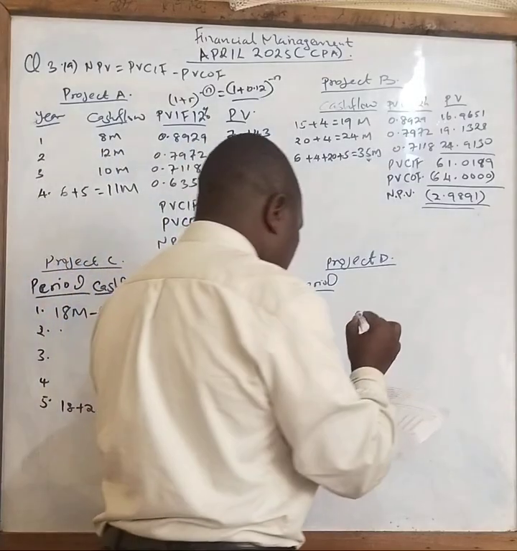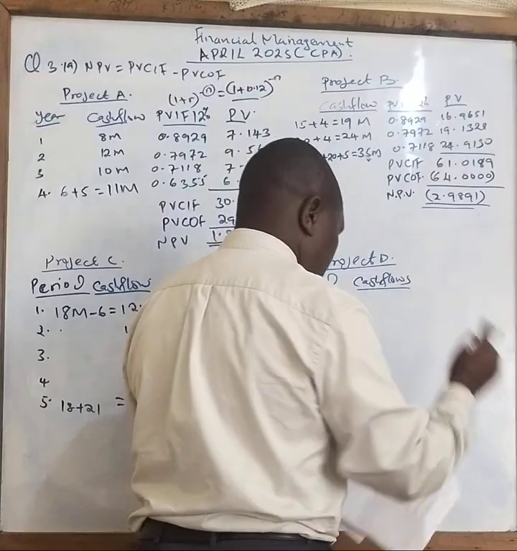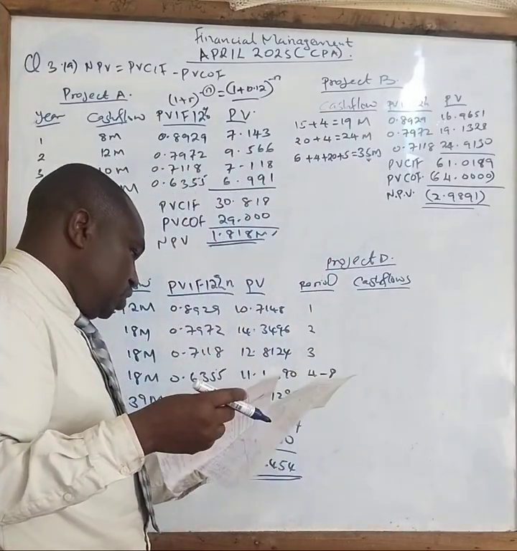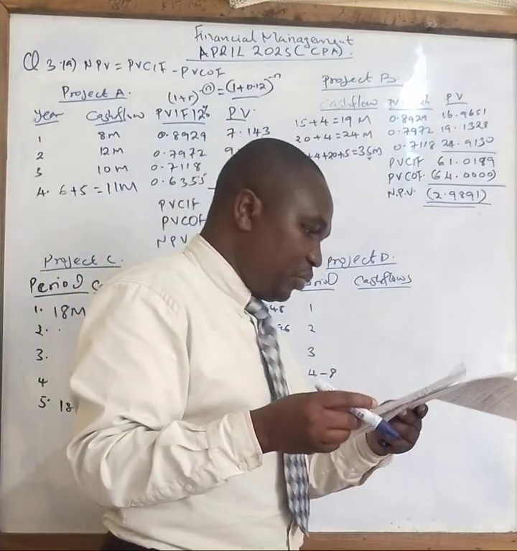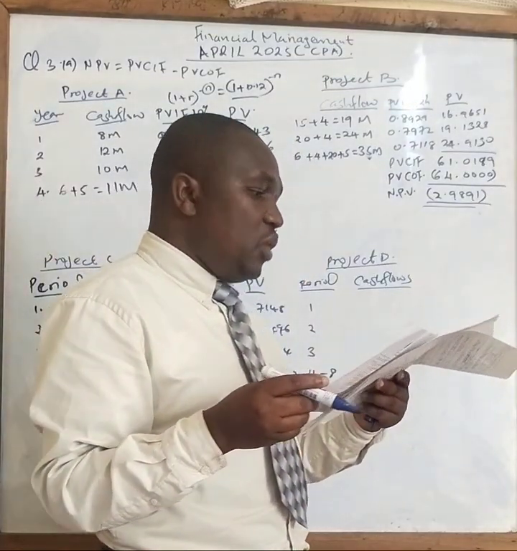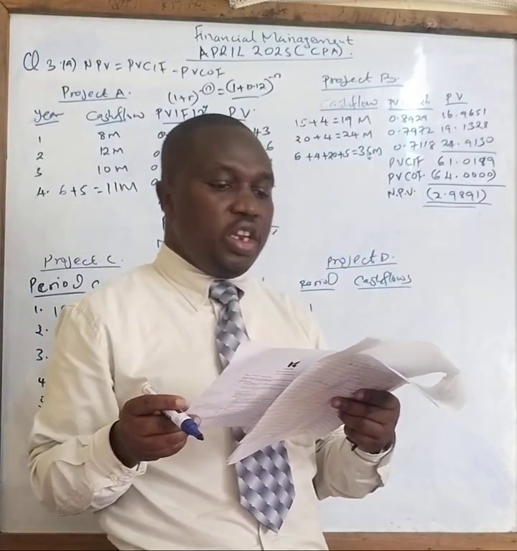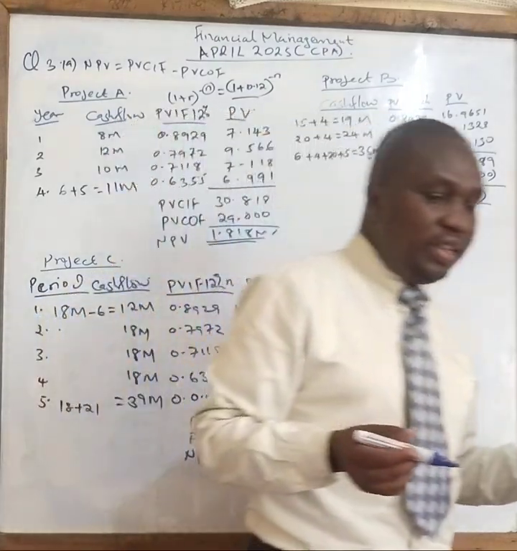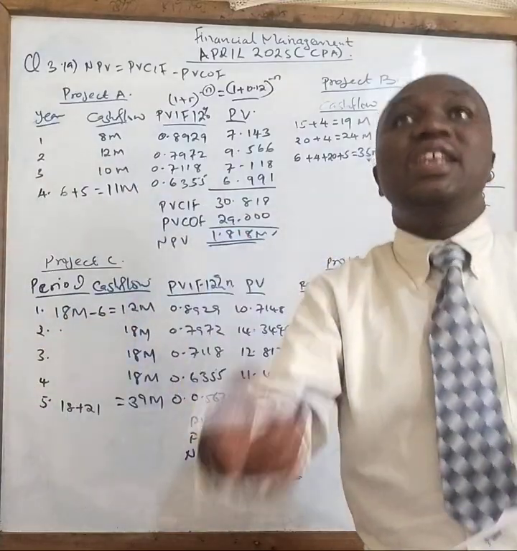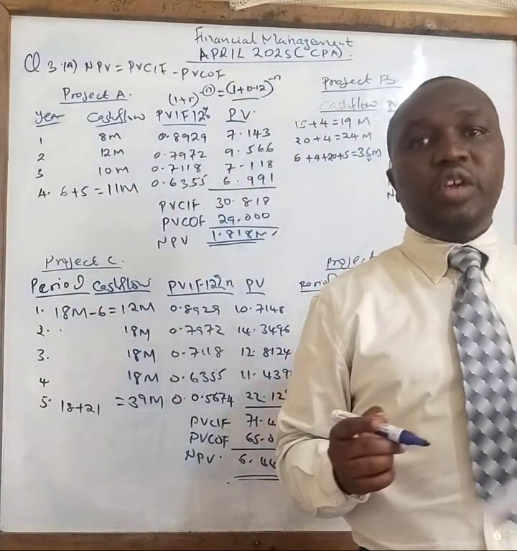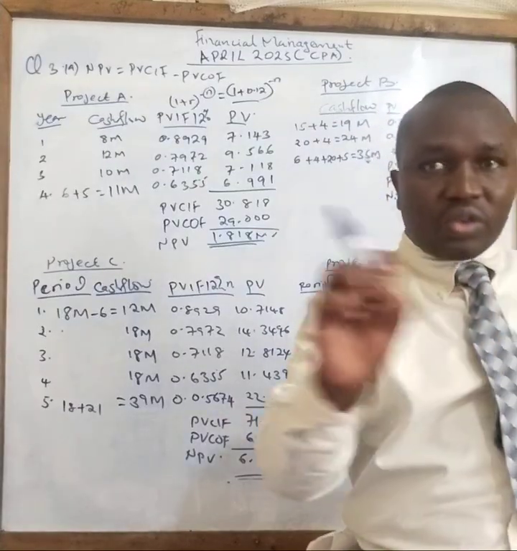Okay. Then I can have now the cash flows here from that particular equation. Now from this particular thing, our work is very simple. Let's see what is happening. Project D would involve an outlay of 20 million immediately and a further outlay of 20 million after year 1. It means that the cash outlay will be 20 million. Then in year 1, we shall increase a cash outlay of how much? 20 million. Now the question here is, how are we going to treat this that is being introduced in the course of the period?